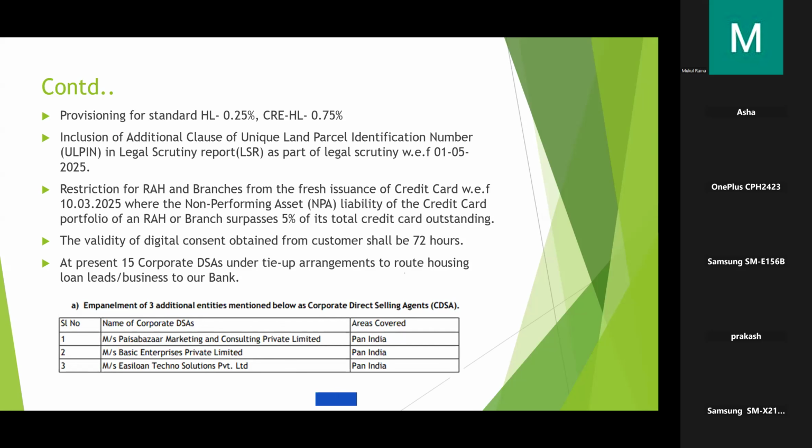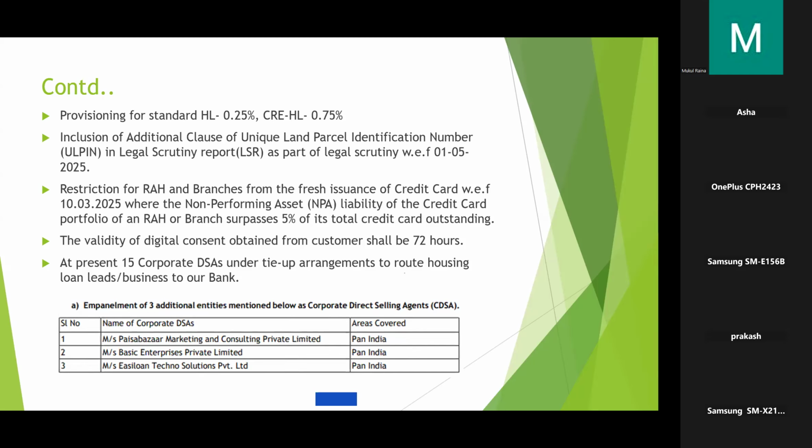Provisioning for standard housing loan is 0.25 percentage, and for CREHL it is 0.75 percentage. What is CREHL and those things we will come to in detail in the schemes guideline. So this is about provisioning.